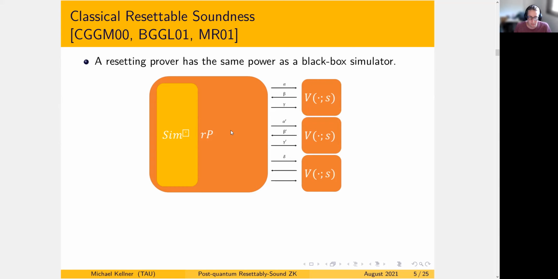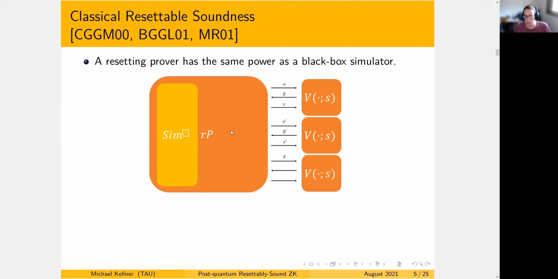Because such a simulator can be so seamlessly transformed into a resetting prover, and the simulator needs to somehow cheat the verifier, convincing it of a true statement but without the witness, resettable soundness and black box simulation cannot coexist together. And indeed, this is shown in Goldreich and Krawczyk, and in Goldwasser and Lindell from 2001.